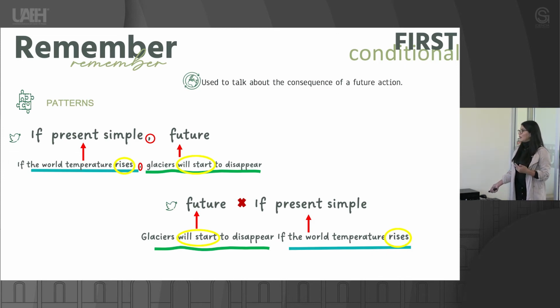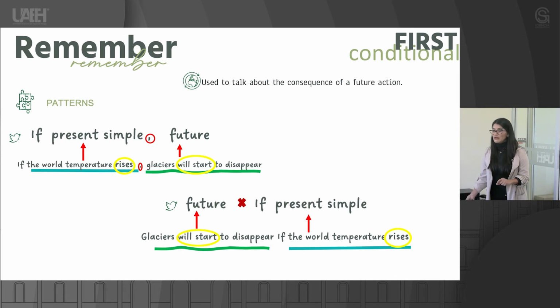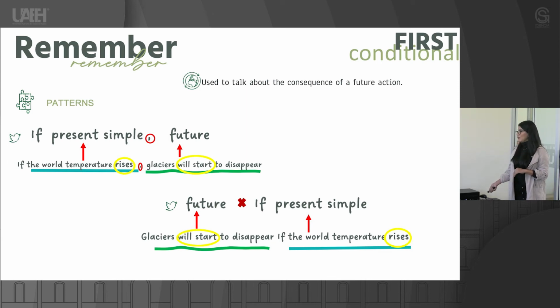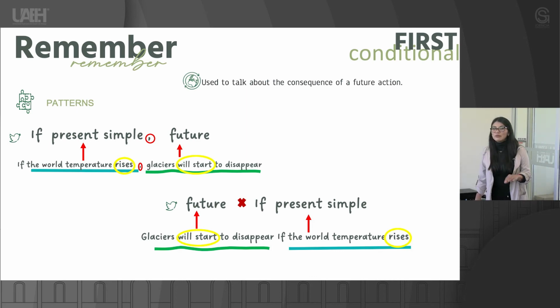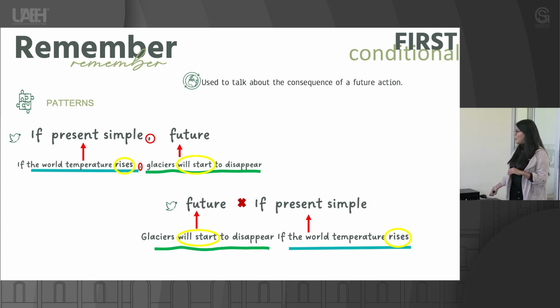And our main clause or the result clause with future. And don't forget that we have to use a comma to divide them. The second option is starting with the main clause. In this case, remember, we have to use future, and in the if clause, we have to use simple present again. And this is very important to remember: when we start with the main clause, we don't need a comma to separate the sentences.